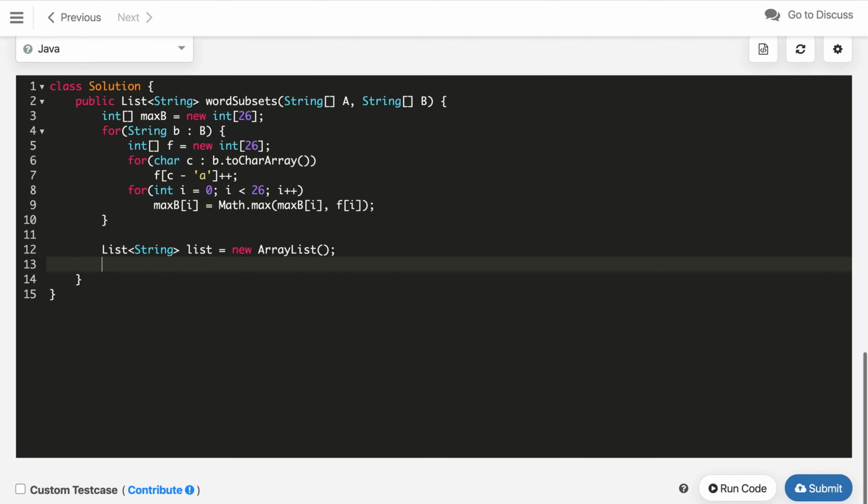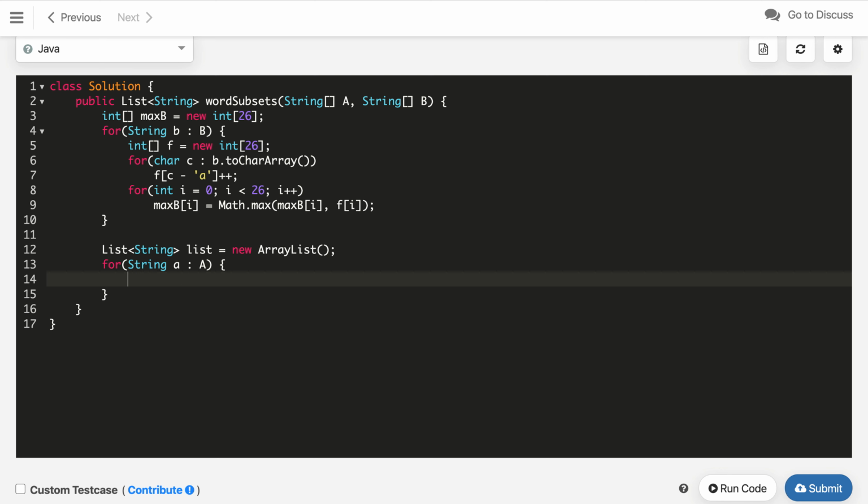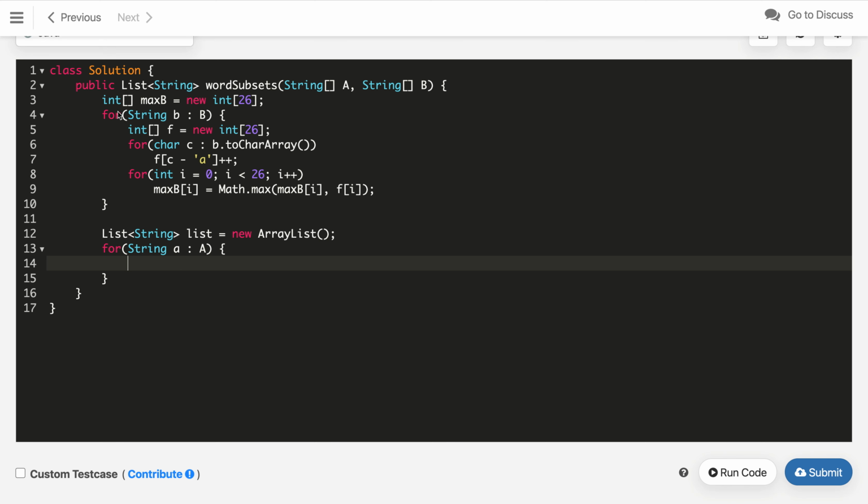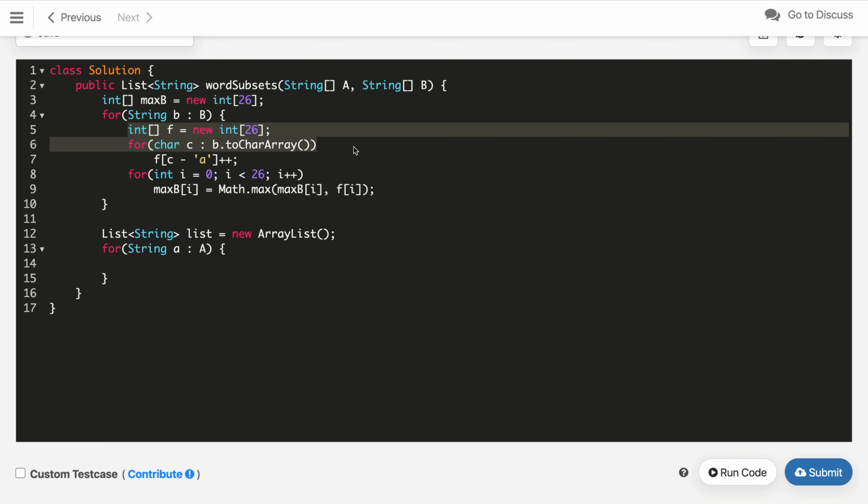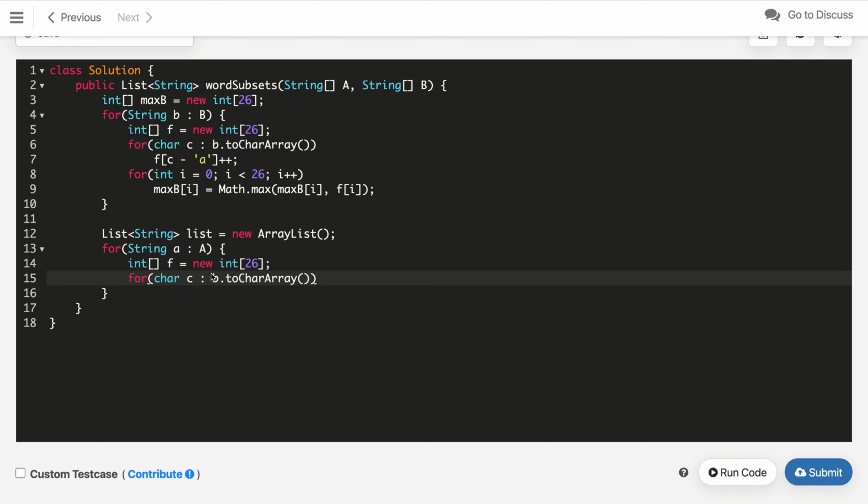After that, we iterate over all the words in A, like string A in A. Now for the first, we have to find out the frequency of A. So this will be the frequency for all characters, just copy paste the code, and this will become F of C minus A plus plus. So this is how we will get the frequency of the first word A, and now we need to compare. So for comparison, let me use a helper method.